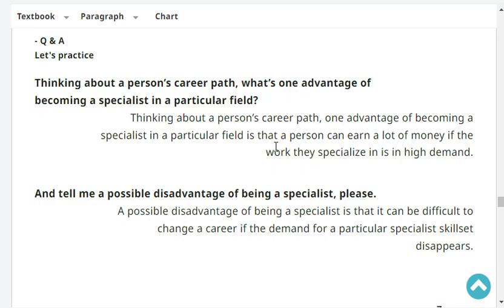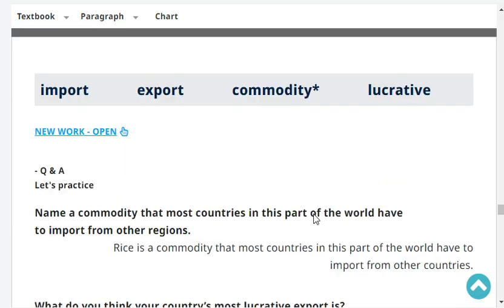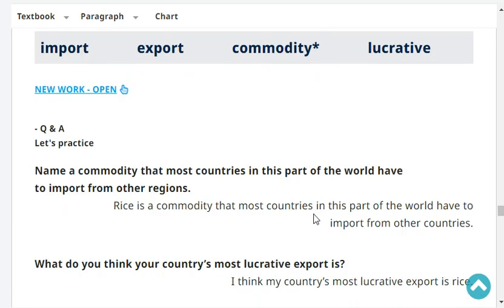And tell me a possible disadvantage of being a specialist, please. A possible disadvantage of being a specialist is that it can be difficult to change a career if the demand for a particular specialist skill set disappears. Very good.